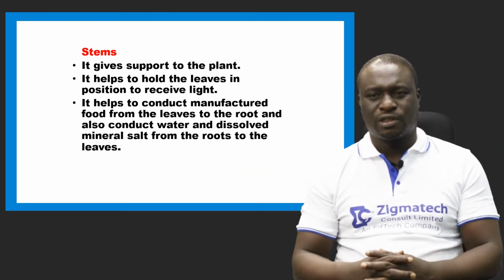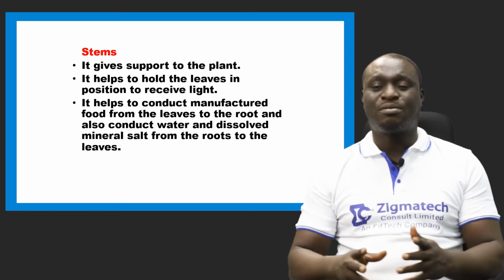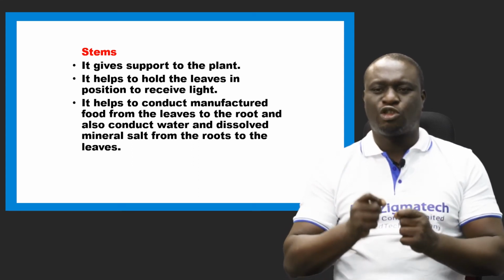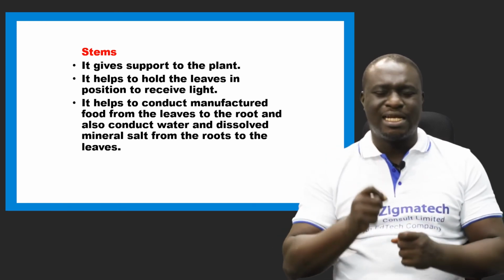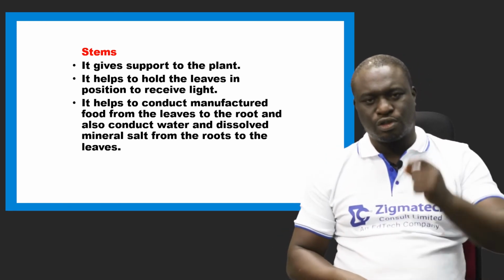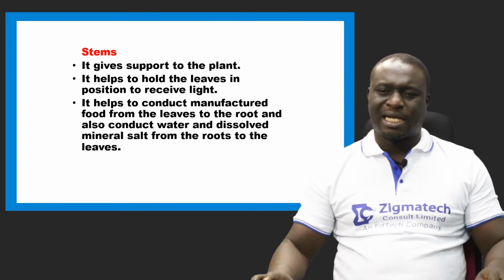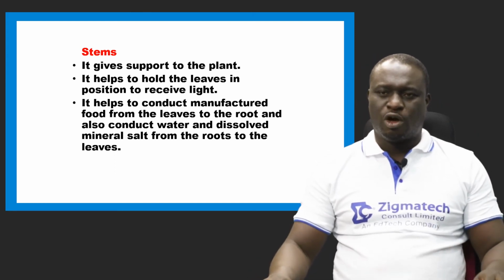so as to receive sunlight. Number three, it helps to conduct manufactured food from the leaves to the roots, and also to conduct water and dissolved minerals from the roots to the leaves. Okay, these are three important functions of the stem.